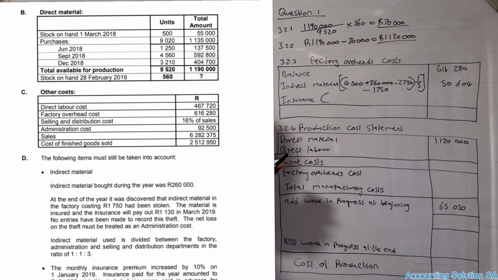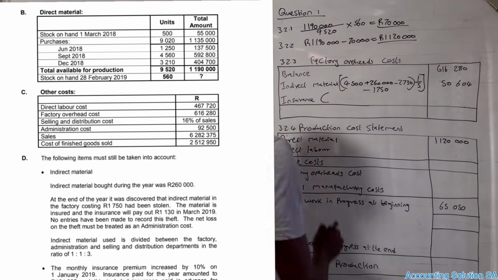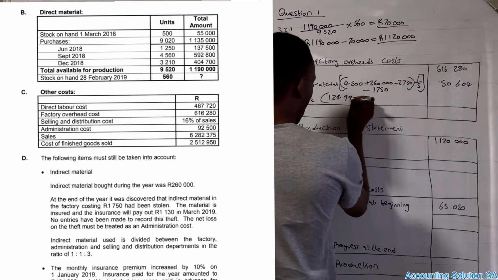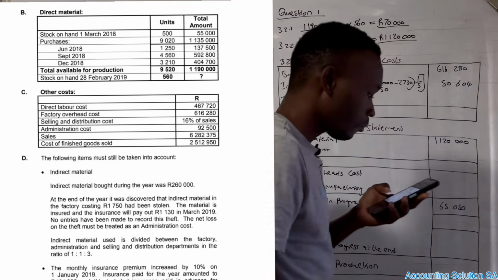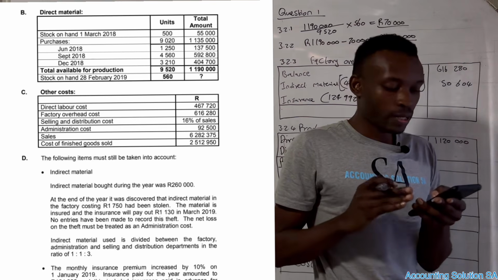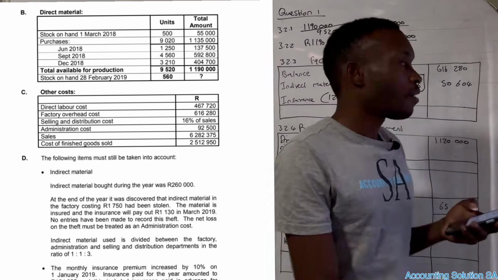And they say insurance of 59,000 was allocated to selling and distribution and 7,440 to admin. So what do we do first? Those other two, we are not interested in them, but we must first do the allocation. 124,992. Before we go further and subtract those admin, we must first subtract those advance.